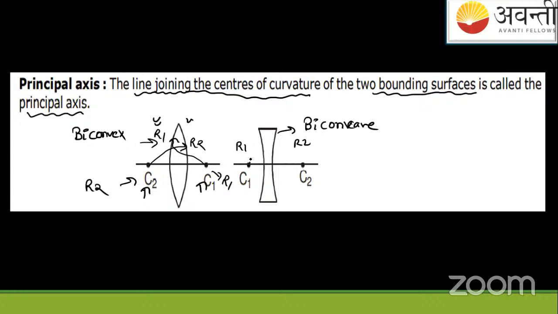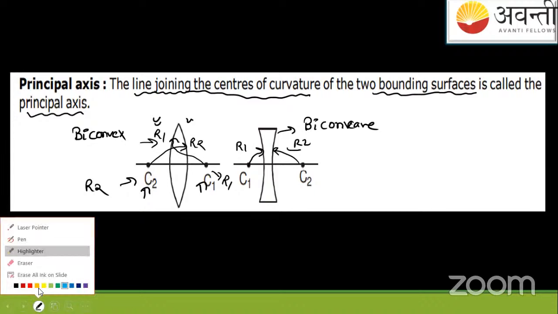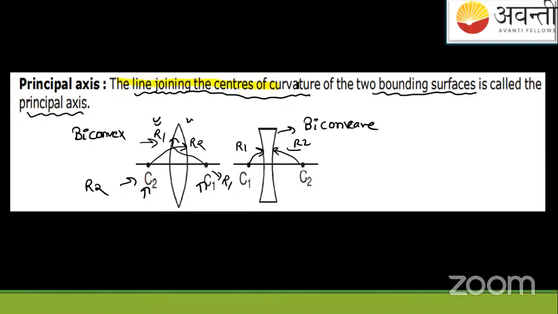Simple. I repeat it again. The line joining the centers of curvature of the two bounding surfaces is called the principal axis. Okay? Simple.